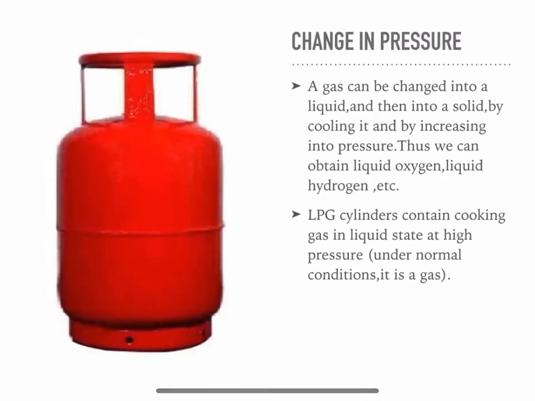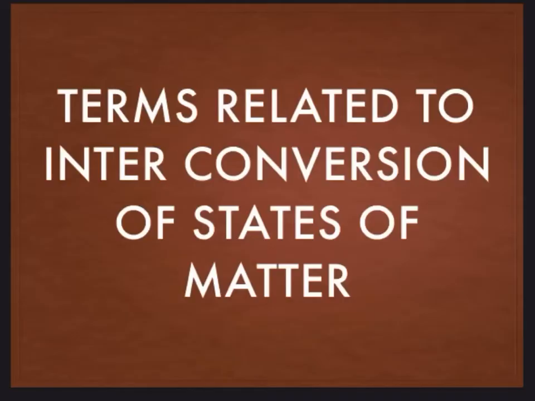Change in pressure. A gas can be changed into a liquid and then into a solid by cooling it and by increasing its pressure. Thus, we can obtain liquid oxygen, liquid hydrogen, etc. For example, the LPG cylinders in our home contain cooking gas in liquid state at high pressure, whereas under normal conditions, it is a gas.